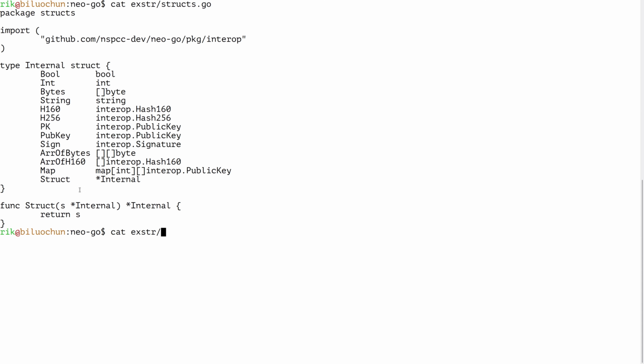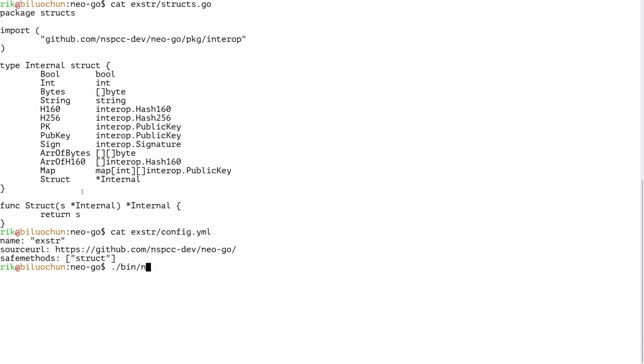This contract also has a config, as all contracts in Go have. It's also a pretty simple one, so we declare this method as a safe one because it doesn't change any state. It basically does nothing, but anyway. So we can compile it in a regular NeoGo way.